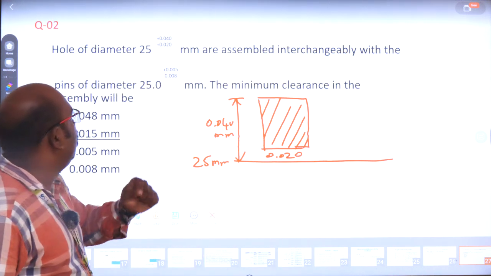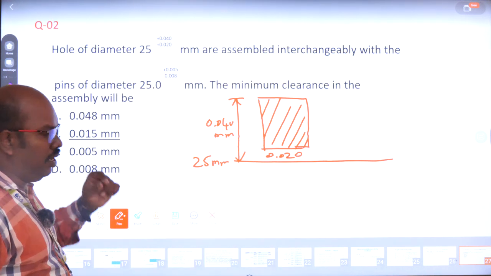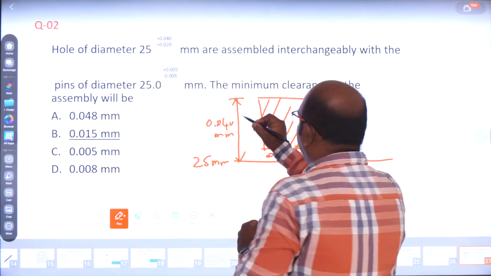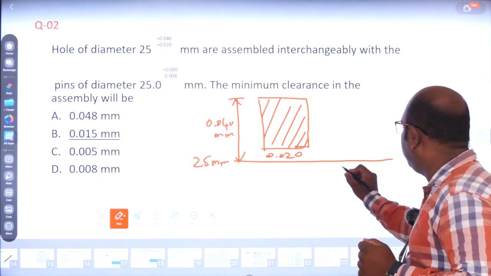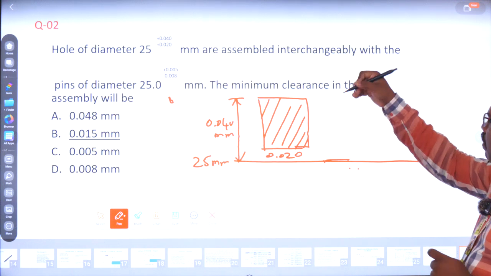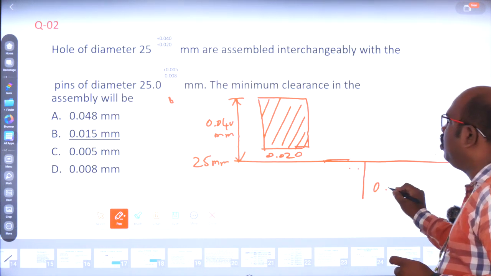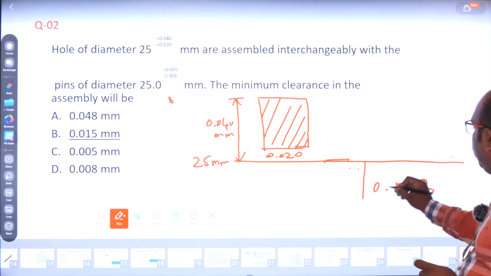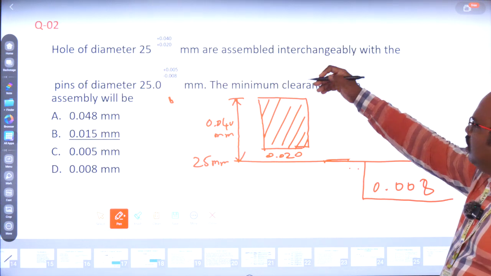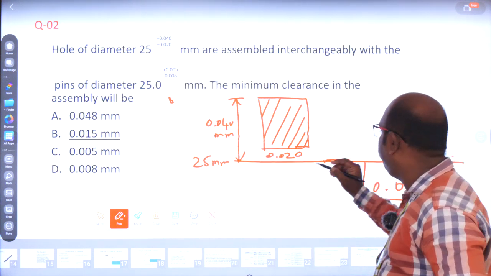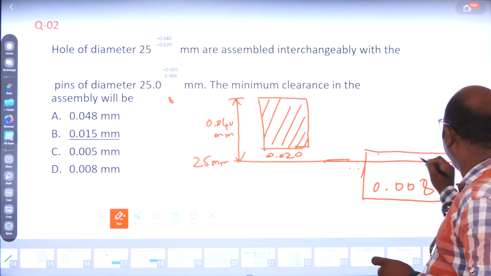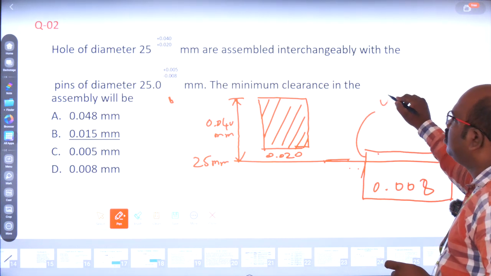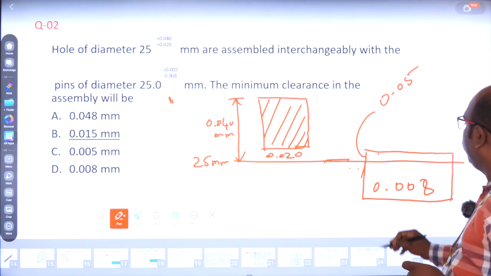Next, draw the diagram for the pin. Here you start from minus 0.008, and the upper limit is 0.005. We draw it here. This is 0.005.